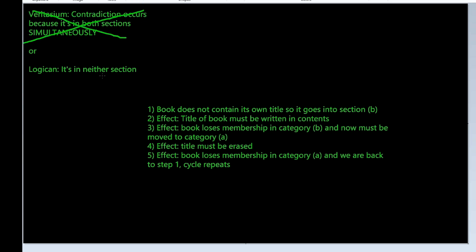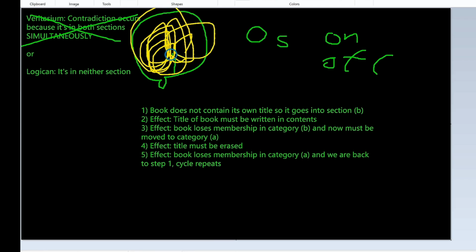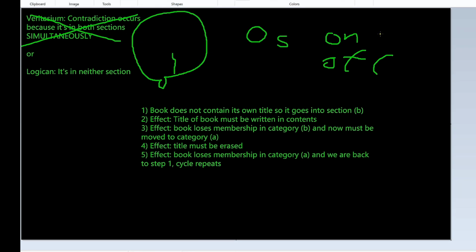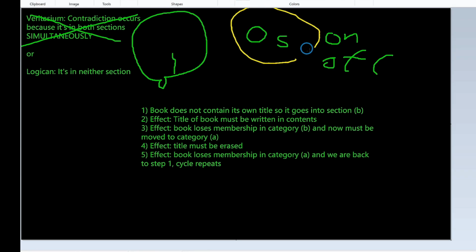Now the logician says it could be in neither category. Okay, so let's investigate this possibility that it's in neither section. And this is going to bring us to the light bulb paradox. We have our little light bulb here, and it goes on and off. It's flickering on and off. And we're speeding up the flickering more and more until there's 0 seconds of time between on and off. So now the question is, is the light bulb on or off?